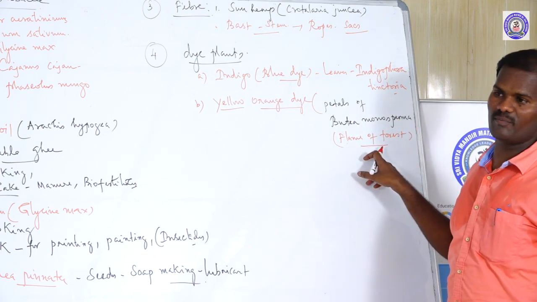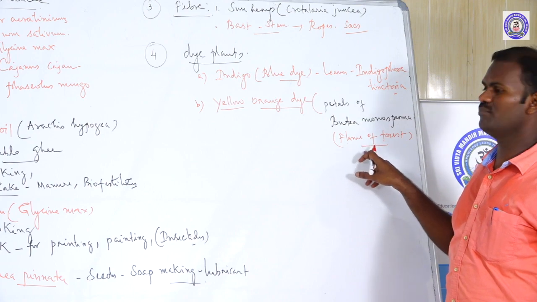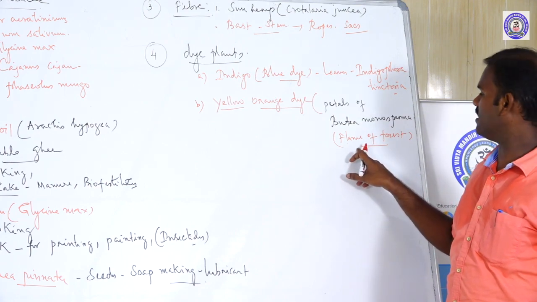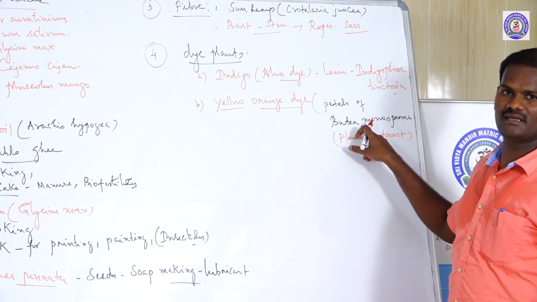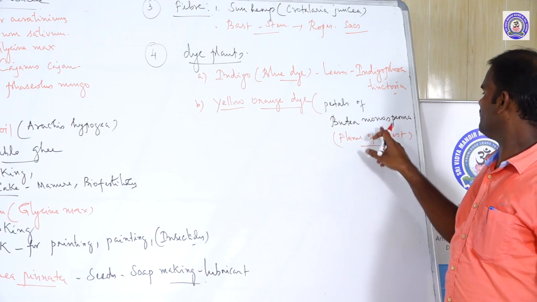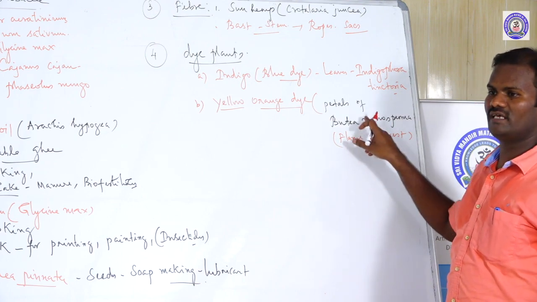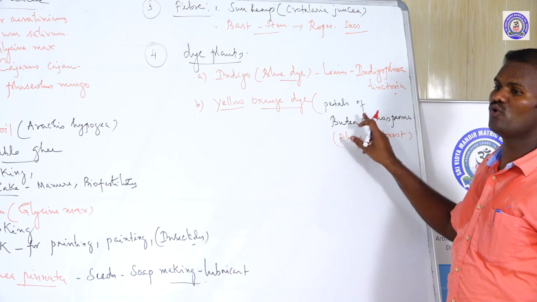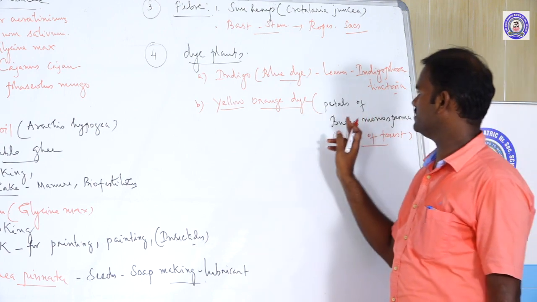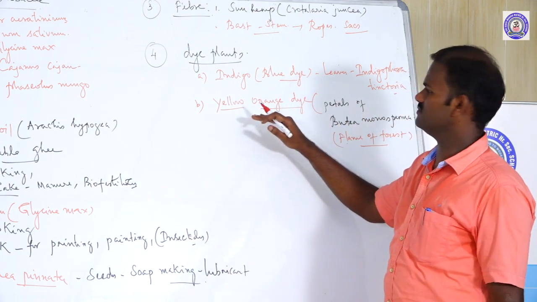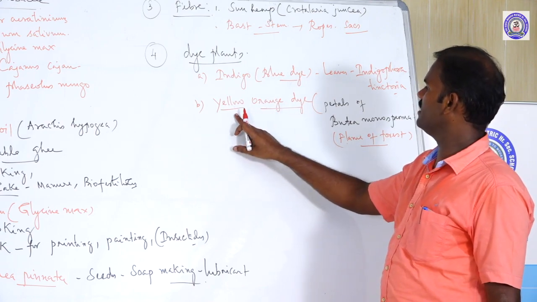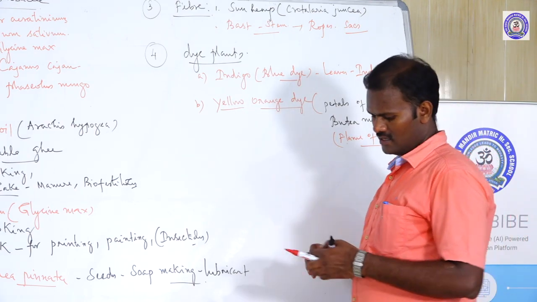So it is an ornamental plant. Because of their beauty, they are extensively grown in gardens. That is why these plants are called the flame of the forest. For example, Butea monosperma, which yields a dye called a yellow orange dye.